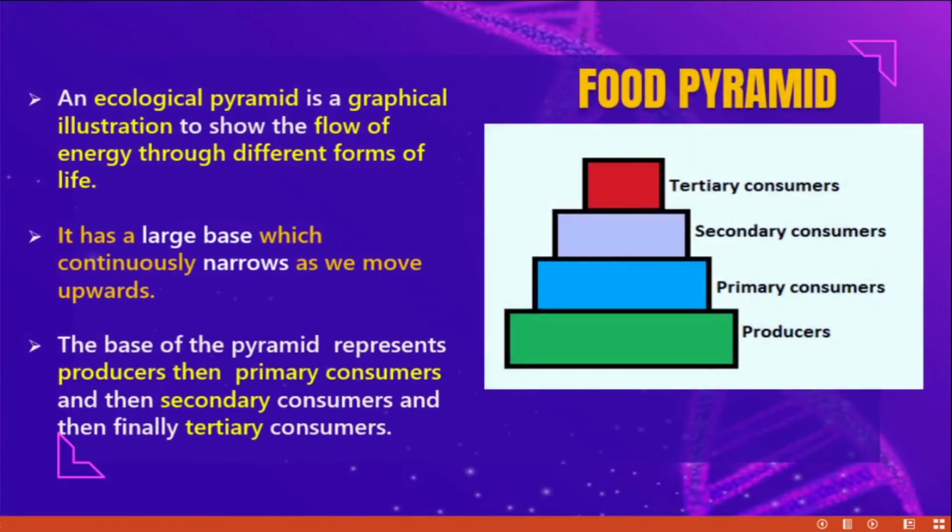Next, food pyramid. An ecological pyramid is a graphical illustration to show the flow of energy through different forms of life. It's nothing but the flow of energy in the form of a graphical illustration. Look at the picture. It's like a bar diagram. As already said, the producer always has a large base and it automatically narrows going up. The base of the pyramid shows producers, then primary consumers, then secondary consumers, finally tertiary consumers.